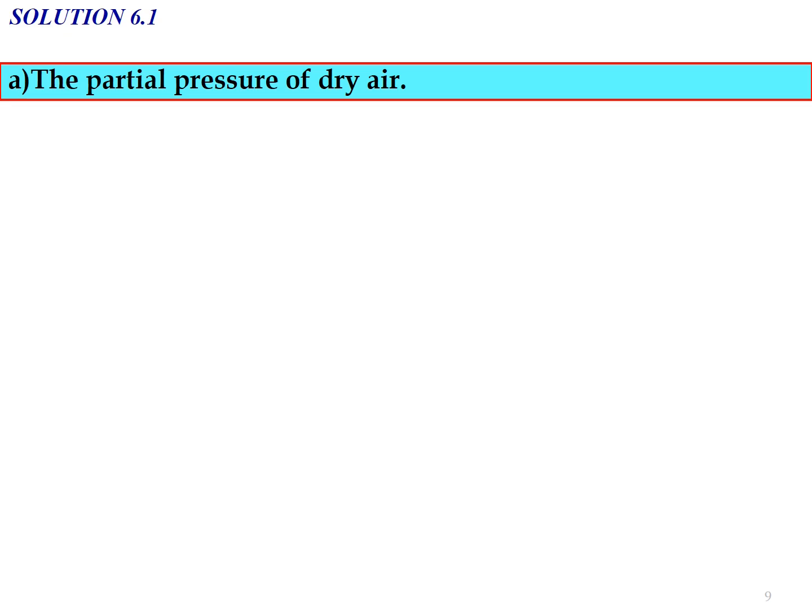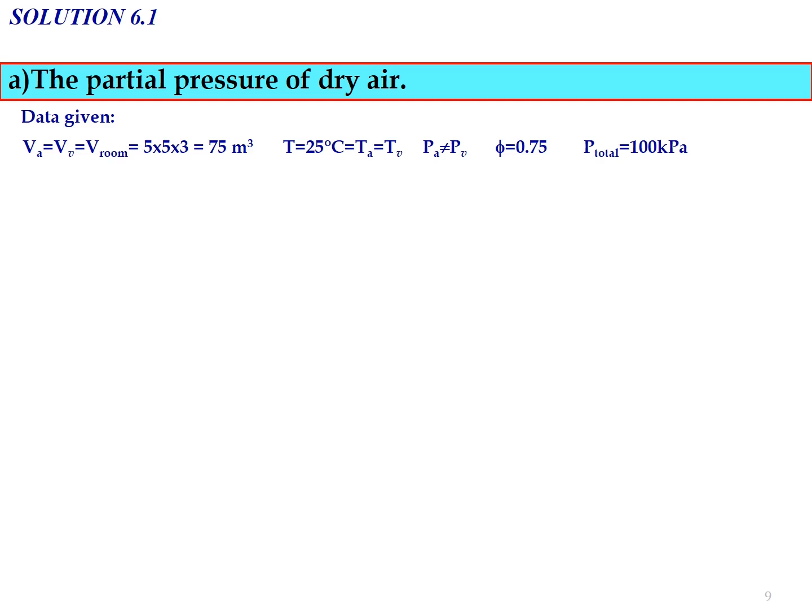The solution for example 6.1. First, question A, you need to determine the partial pressure of dry air, PA. Based on the data given, VA equals VV equals V room equals 75 meter cubed. The room temperature equals 25 degrees Celsius, also equal to TA and also TV. PA is not equal to PV. Relative humidity is already given at 0.75 or 75%. Total pressure equals 100 kilopascal, where we know that the formula for total pressure equals PA plus PV, equal to 100 kilopascal.